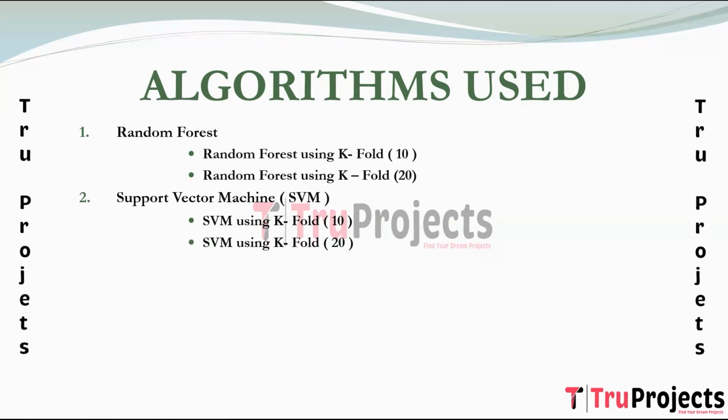SVM using K-fold 20 applies K-fold cross-validation with 20 folds. The dataset is divided into 20 subsets and the SVM model is trained and evaluated 20 times with different folds used for testing in each iteration. SVM is selected for its effectiveness in handling high dimensional space, making it suitable for IoT environments where multiple features contribute to anomaly detection. SVM's ability to find the optimal hyperplane is valuable when dealing with intricate decision boundaries in the